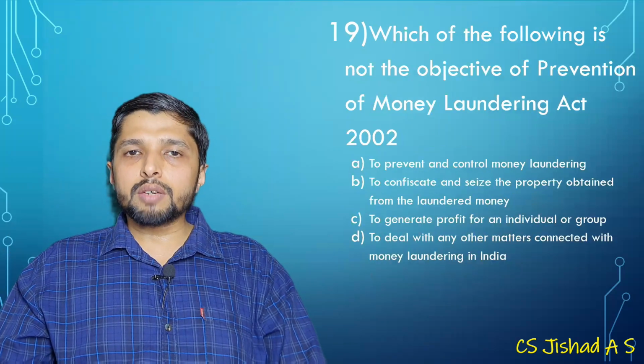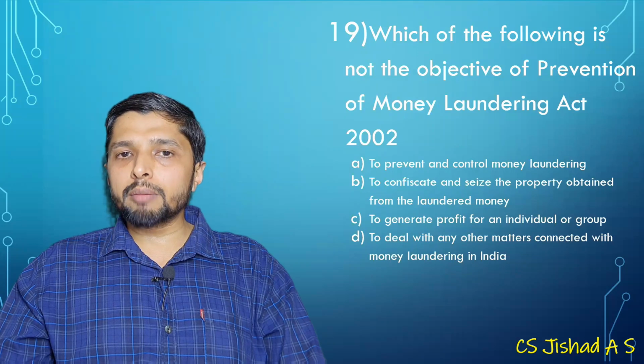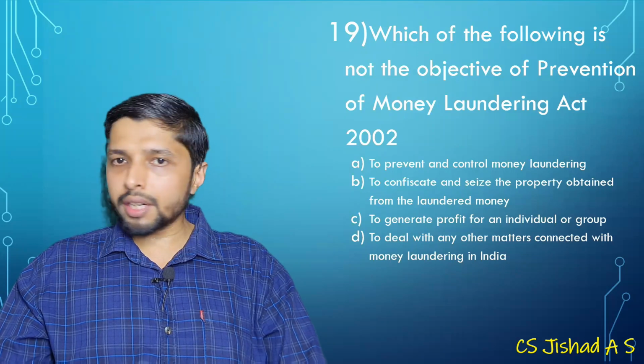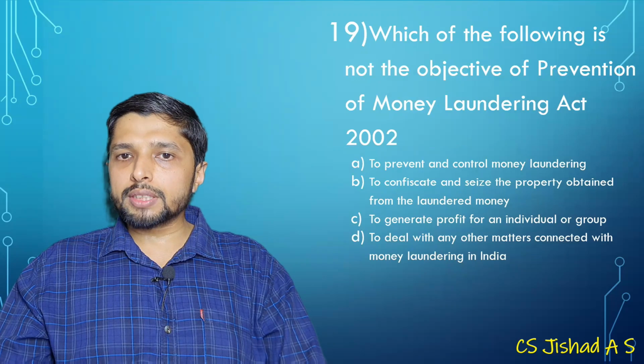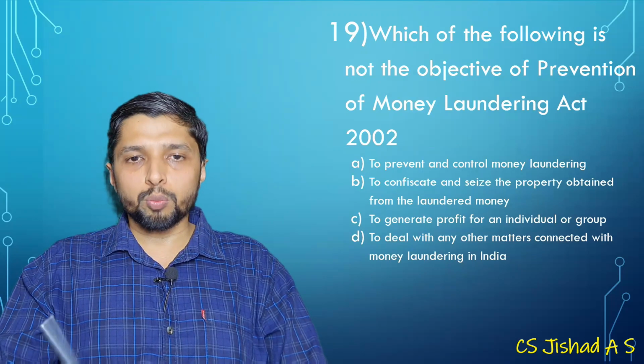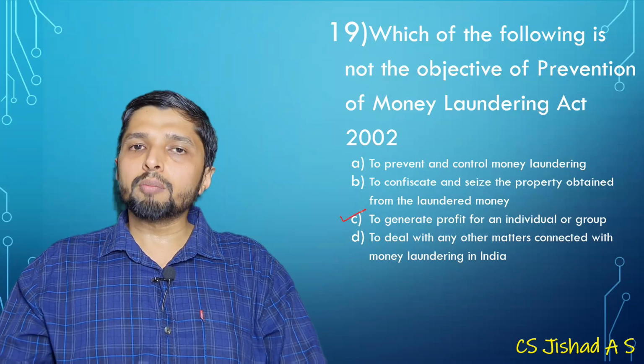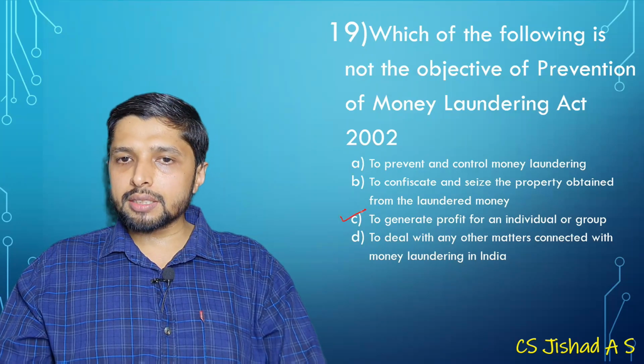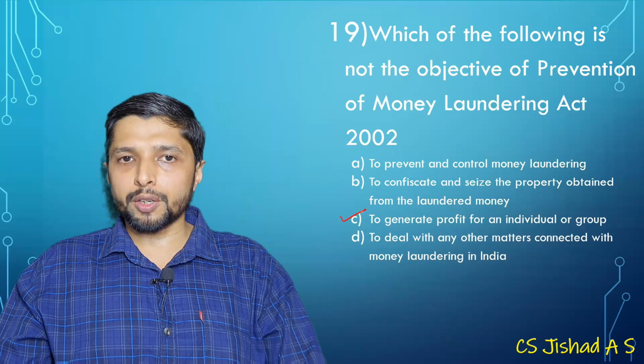Good. Which of the following is not the objective of PMLA? To prevent and control money laundering. Exactly, that is objective. To confiscate and seize the property. To generate profit for an individual or group. That is not the objective of Money Laundering Act. To deal with any of the matters, that is also an objective of money laundering.